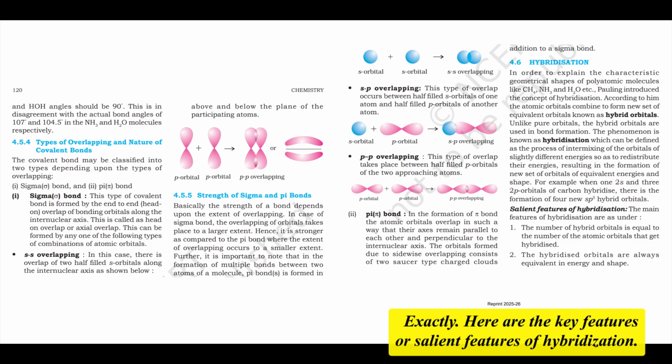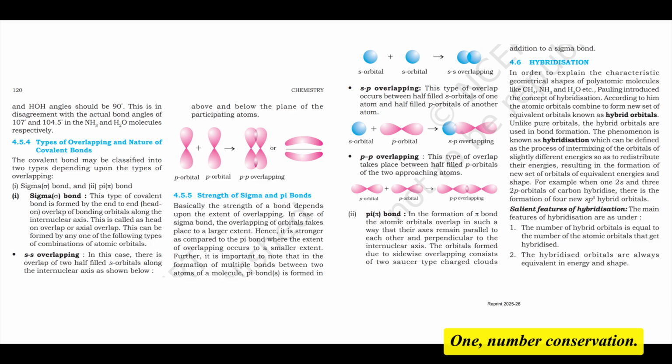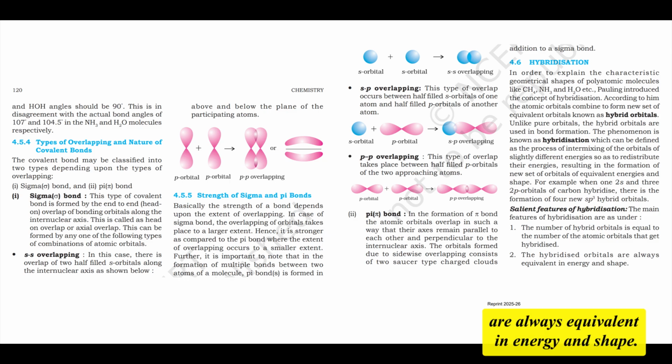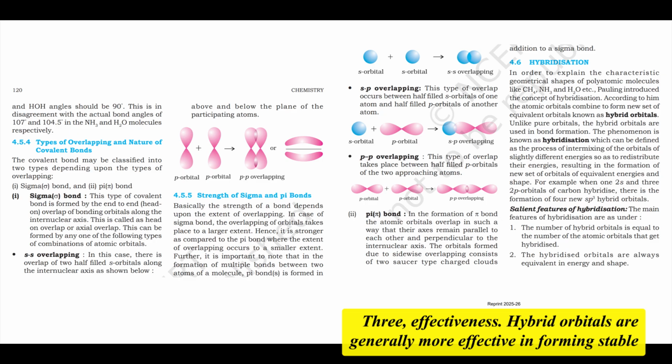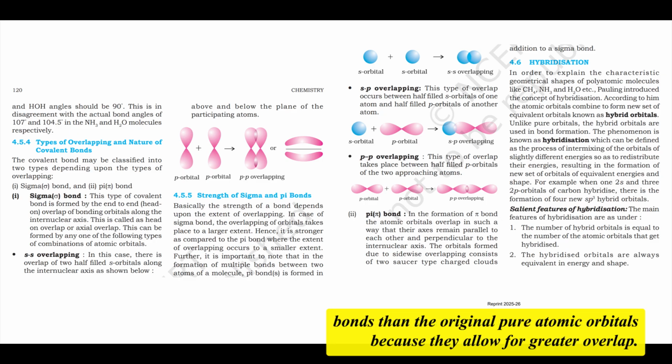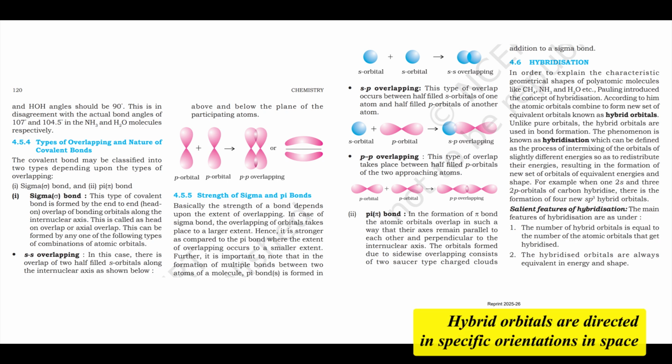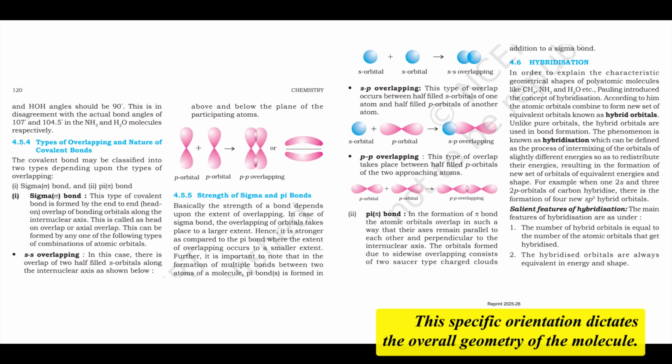Exactly. Here are the salient features of hybridization. 1. Number conservation. The number of hybrid orbitals formed is always equal to the number of atomic orbitals that underwent hybridization. Usually 1 s plus 3 p equals 4 sp3 orbitals. 2. Equivalence. The hybrid orbitals formed are always equivalent in energy and shape. 3. Effectiveness. Hybrid orbitals are generally more effective in forming stable bonds than the original pure atomic orbitals because they allow for greater overlap. 4. Directionality and geometry. Hybrid orbitals are directed in specific orientations in space to minimize electron pair repulsion, just like in VSEPR theory. This specific orientation dictates the overall geometry of the molecule.